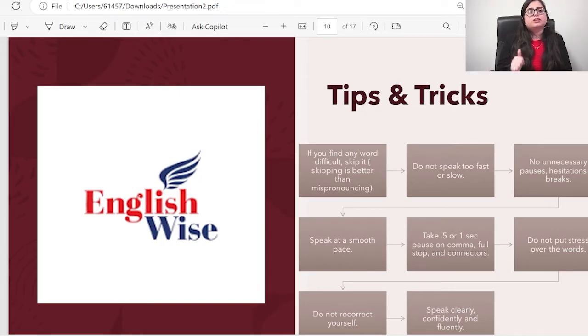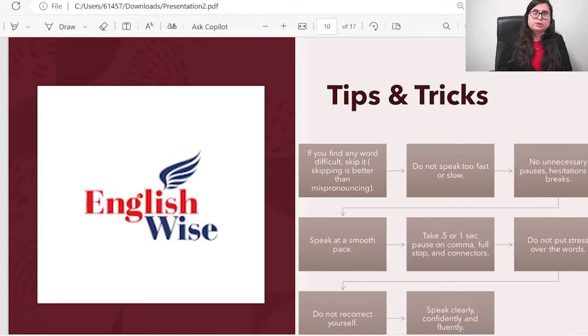Then speak at a smooth pace. Again, you should keep a monotone. You are speaking neither too high nor too low, a normal tone. Take a 0.5 or 1 second pause on all the commas, full stops and connectors so that it looks natural, because when we are speaking we usually have little pauses on connectors like full stop, commas, but, however, moreover. Make sure you have a little pause. If you pause longer than 3 seconds, your recording will turn off.